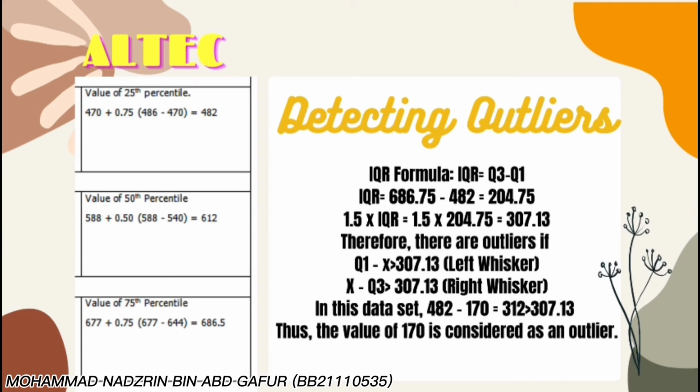The last step is detecting the outliers. You have to use the IQR formula, where IQR equals Q3 minus Q1. In this data set, we found that 482 minus 170 equals 312, which is bigger than 307.13. Thus, the value of 170 is considered an outlier, so there is an outlier for the Altec company. We can conclude that 170 is considered an outlier because it's smaller than 307.13.